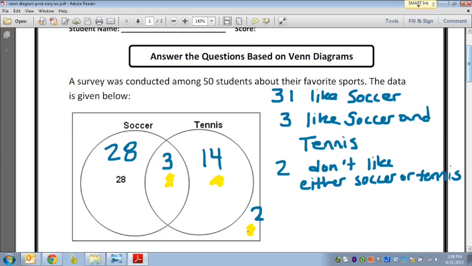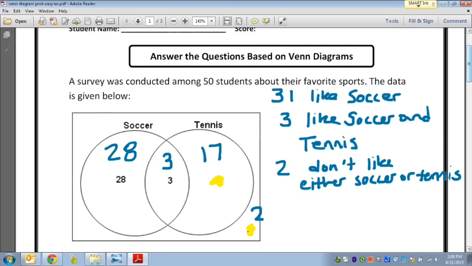All right, and then for tennis, again, we know that there are 3 people who like soccer and tennis, and we did the math, it was 50 minus 36 is 14, okay? But now that we know that soccer's 28, and we know that there's 3 people who like soccer and tennis, let's do the math again. So let's go ahead and erase 14 because that's not right. We just discussed why. So 28 plus 3 is 31. 31 plus 2 is 33. So 50 minus 33 is actually 17 people who uniquely just love tennis.